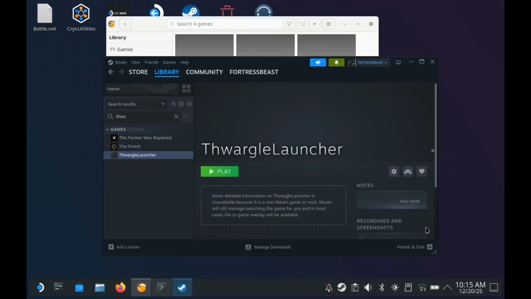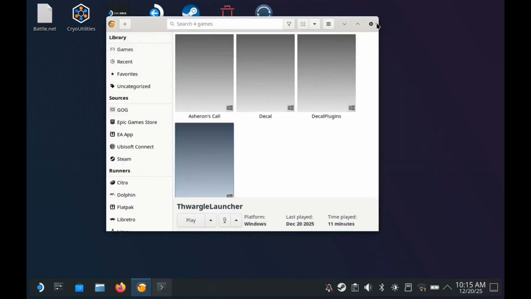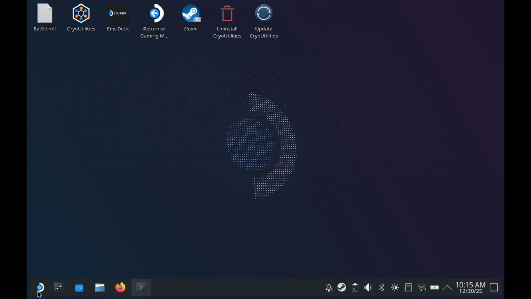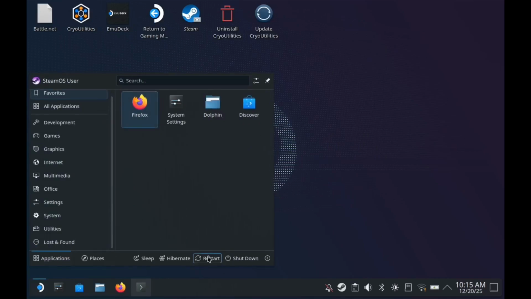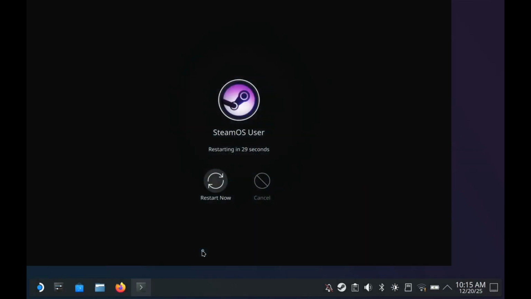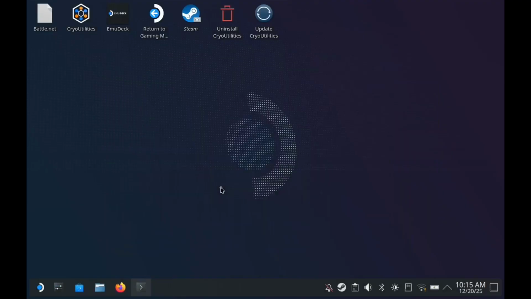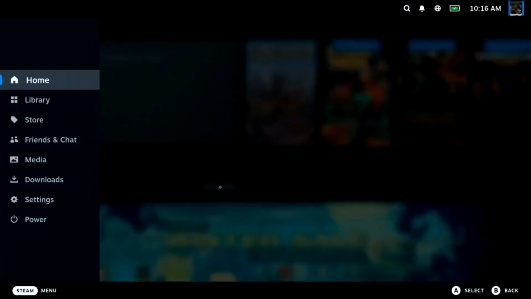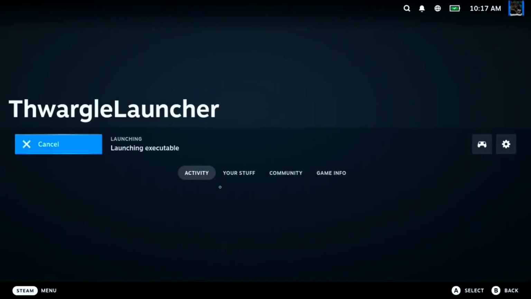At this point, you're going to want to restart the Steam Deck to go back to big picture mode. Once restarted, you're going to want to locate the Thwargle Launcher in your library and run it.